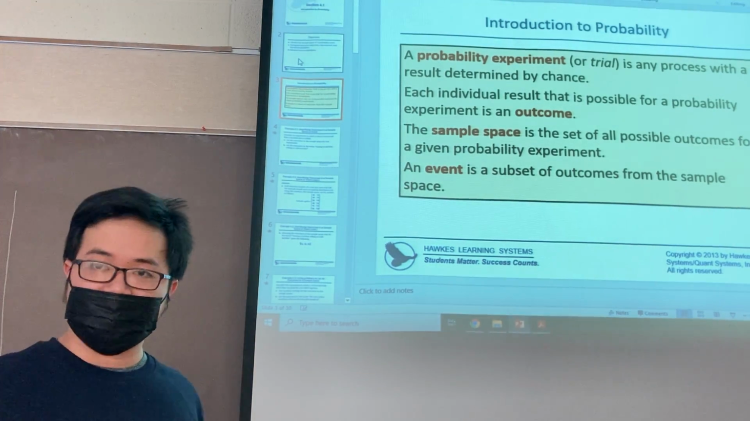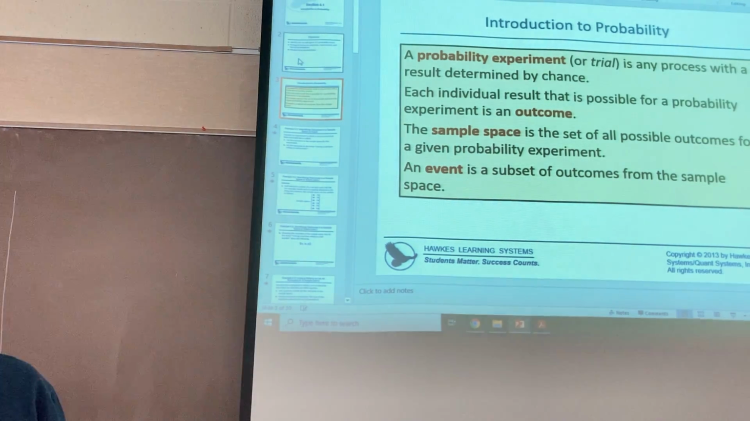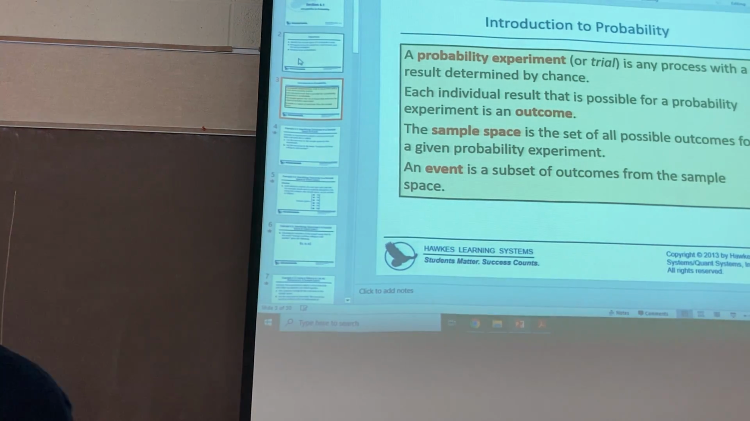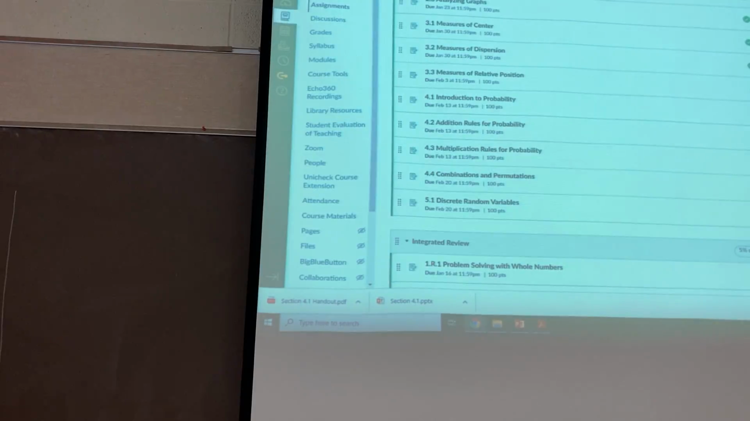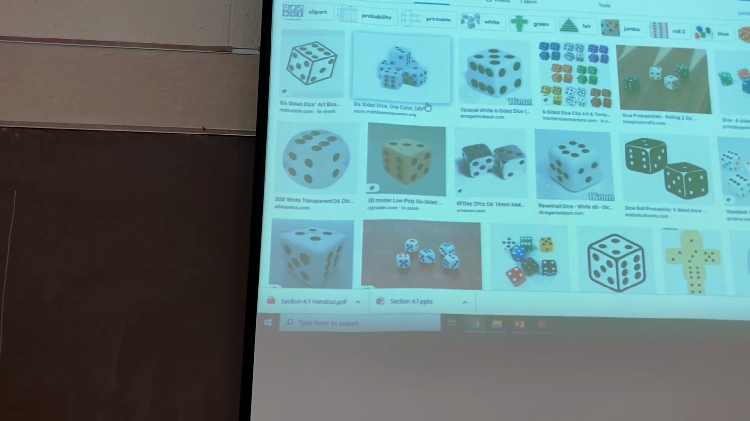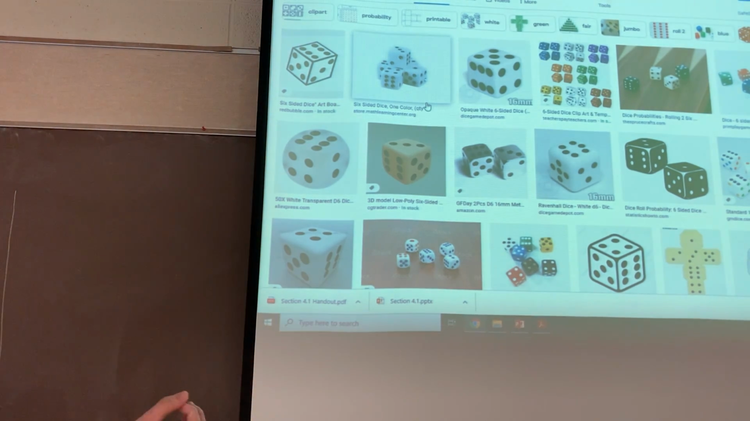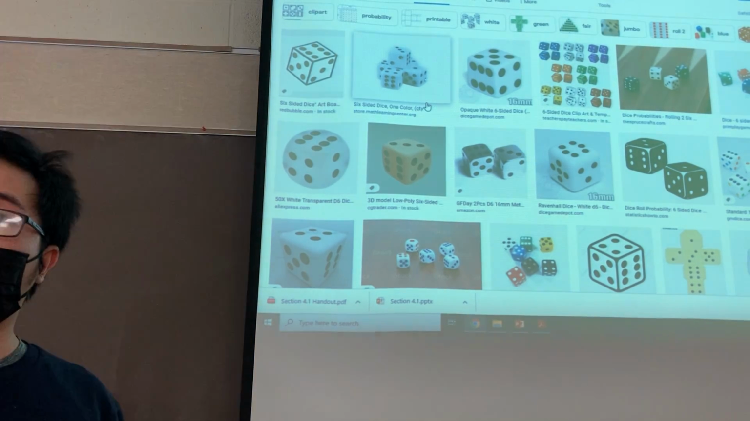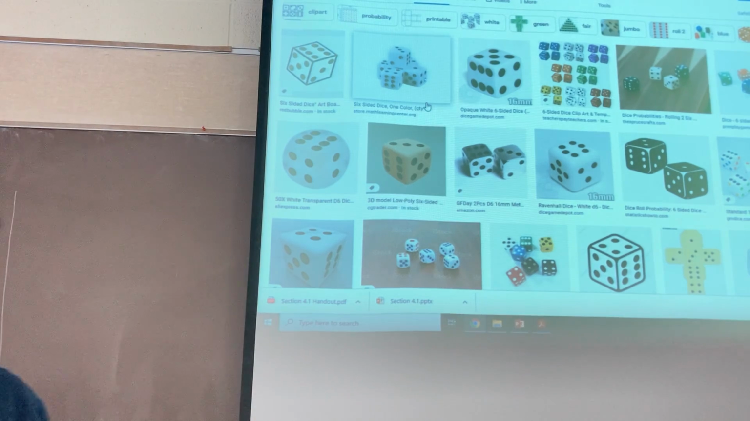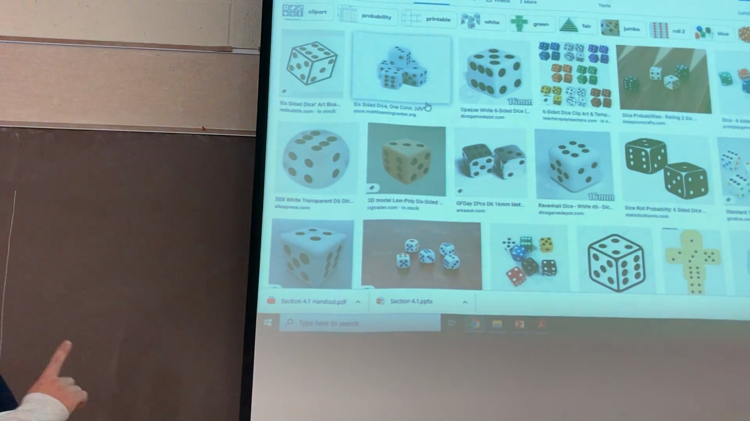When you toss a coin, or you roll a six-sided dice, for example a dice like this, maybe you know, when you roll the dice you have a chance, right? You will receive a result like 1, 2, 3, 4, 5, 6. That's called the probability experiment.